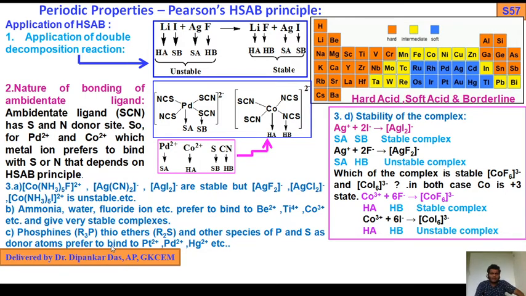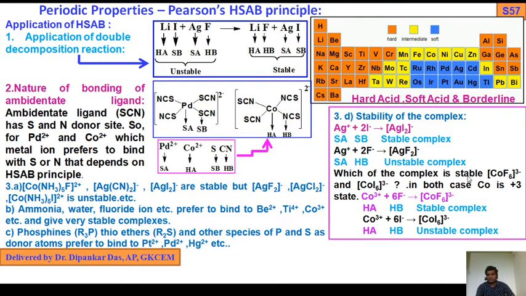Similarly, stability of the complex like AgI2, Ag soft acid, I soft base, so they obey the HSAB principle, they form stable complex. But in case of AgF, Ag soft acid, fluorine hard base, they will not combine, so that's why you get unstable complex.